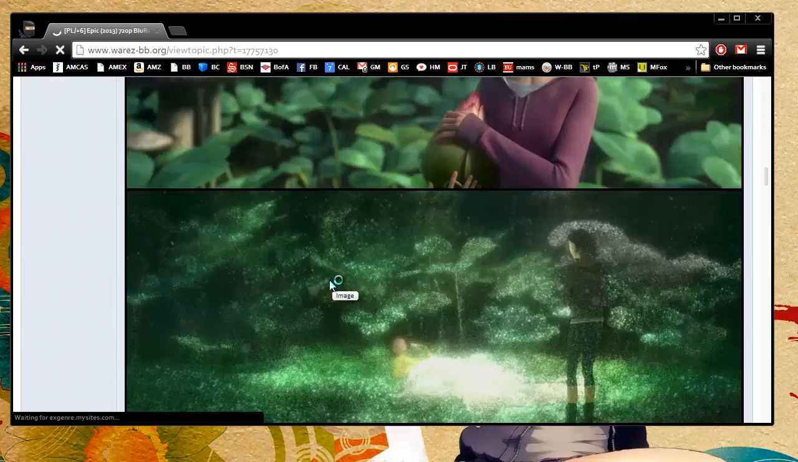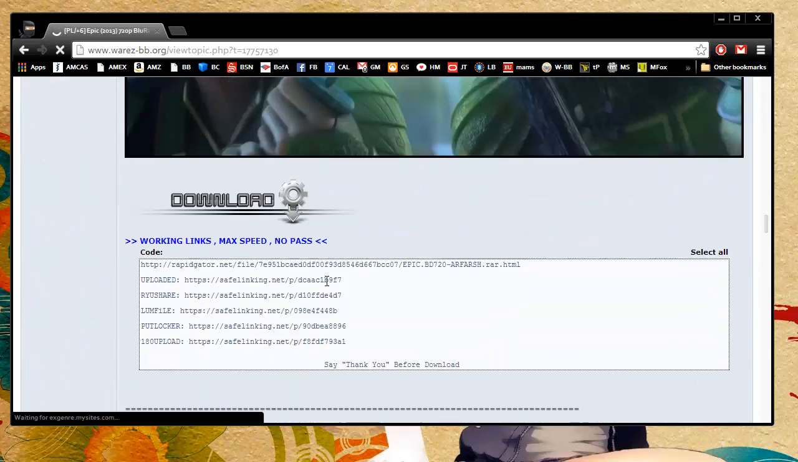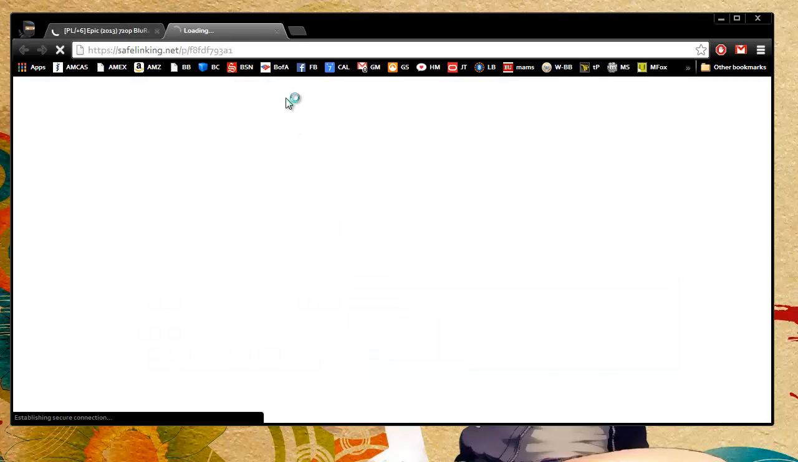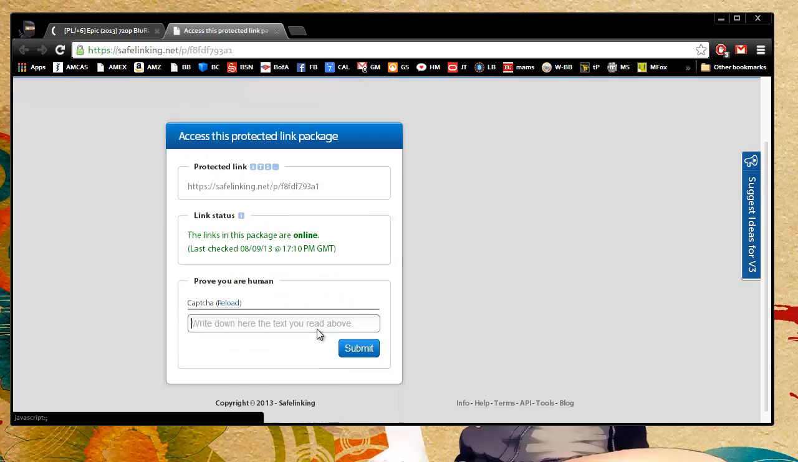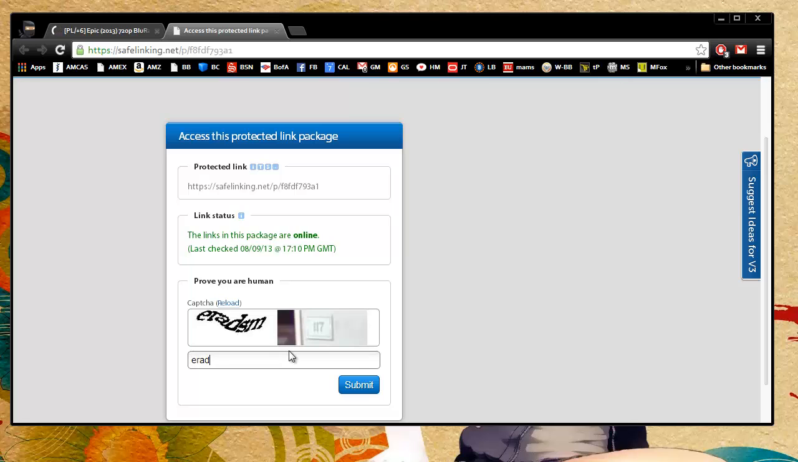Alright, let's take a look at Epic. There's some screenshots. We saw encoding information up top. And here are the download links. I'm going to use 180 upload because they have actually pretty fast speeds for free users, and they actually allow parallel downloads so long as you type in the fucking CAPTCHA.